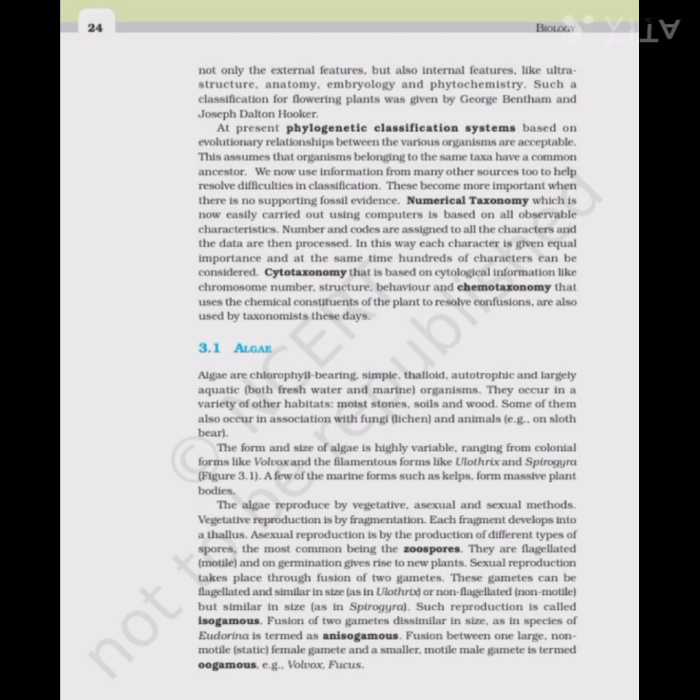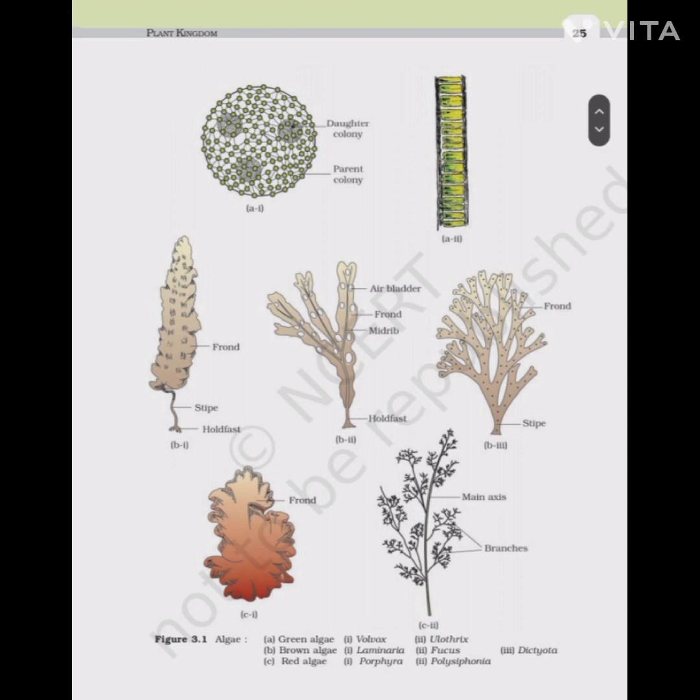Sexual reproduction takes place through fusion of two gametes. These gametes can be flagellated and similar in size as in Ulothrix, or non-flagellated, non-motile but similar in size as in Spirogyra. Such reproduction is called isogamous. Fusion of two gametes dissimilar in size as in species of Eudorina is anisogamous. Fusion between one large, non-motile, static female gamete and a smaller, motile male gamete is termed oogamous. Examples are Volvox and Fucus.